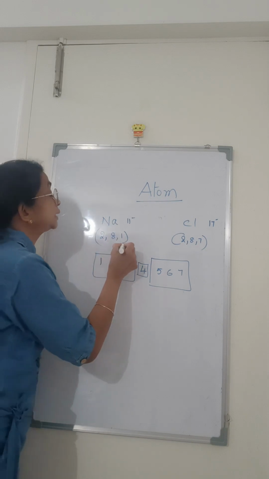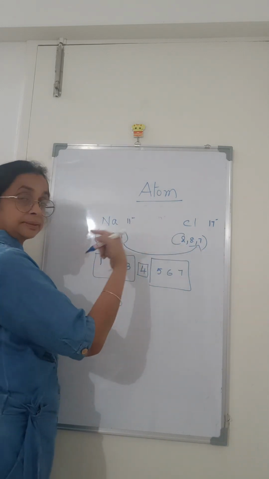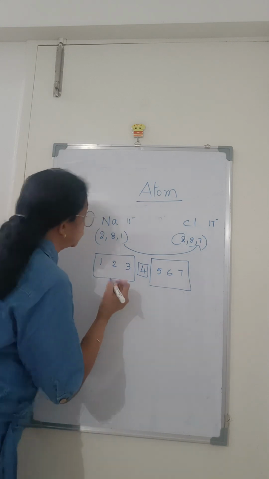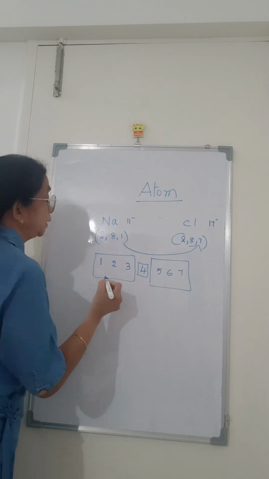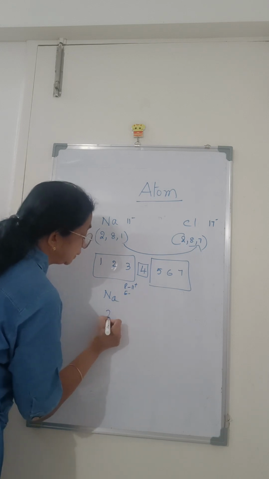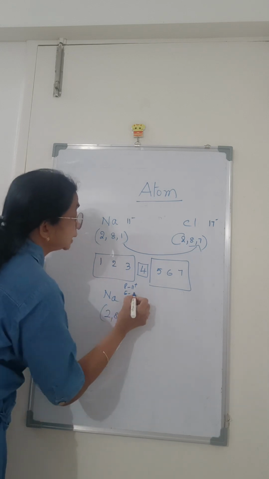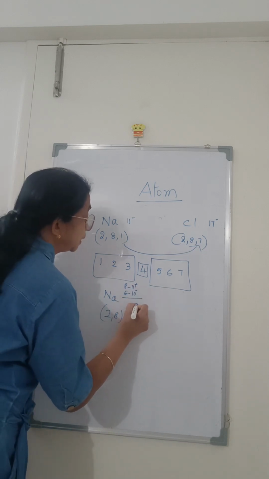So sodium will donate 1 electron to chlorine. Chlorine will accept 1 electron. Once sodium donates 1 electron, protons are 11, positive charge, but electrons become 2, 8, so only 10. So the net charge will be positive.